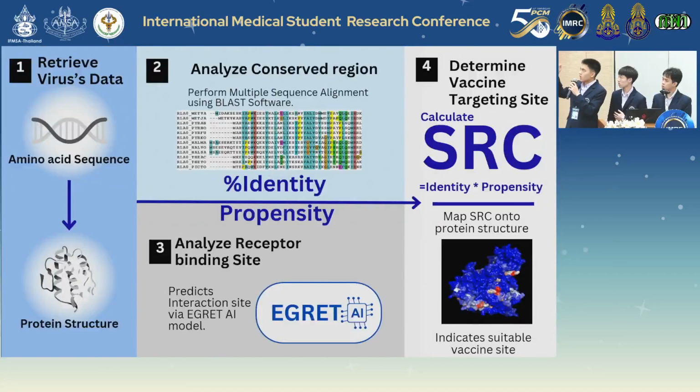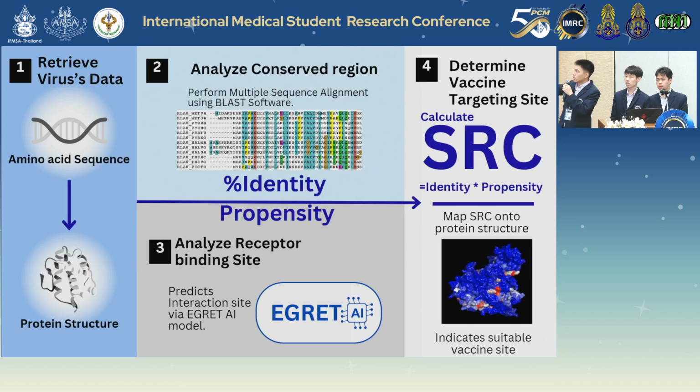Yes. For the research part, we use this pipeline. We perform multiple sequence alignment using BLAST software. And in web vaccine, the BLAST software is also part of the calculation. So BLAST software can be used for other viruses as well, as it is used to find the conserved region.